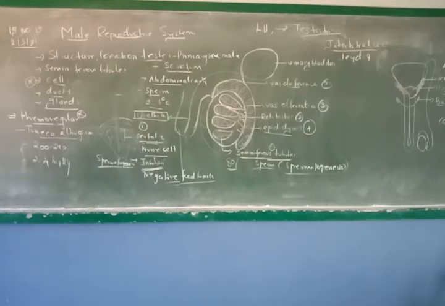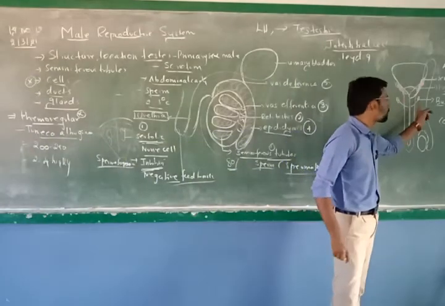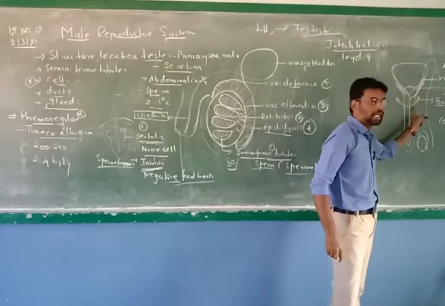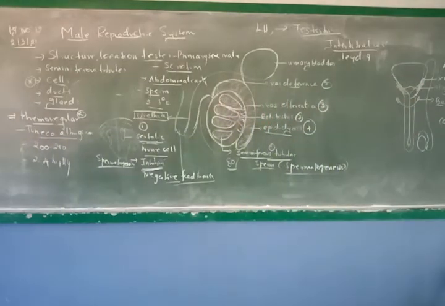Then the bulbourethral gland is always present just below the prostate gland. So the bulbourethral gland is below the prostate gland. Okay, so that is the 1-mark question there. When you talk about the bulbourethral gland, it gives a kind of lubrication.